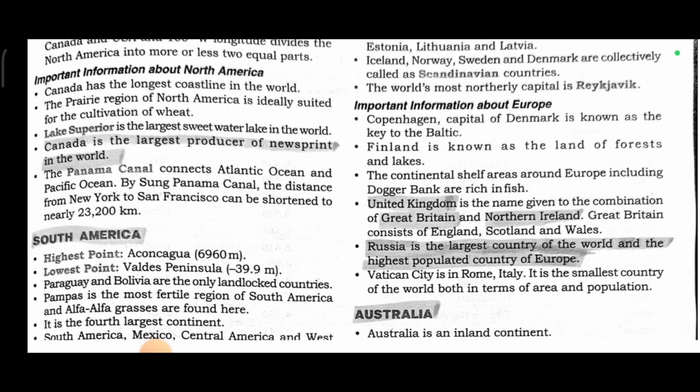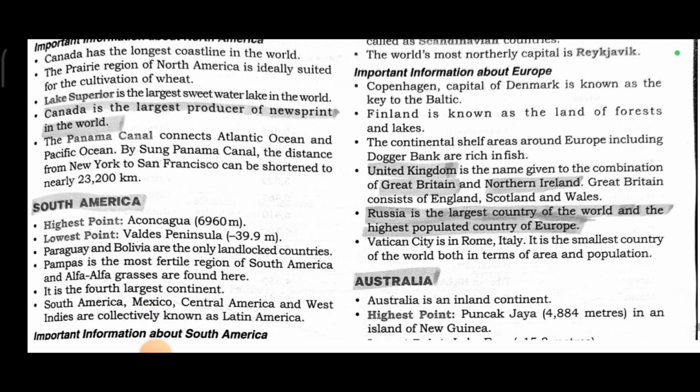Most important information about North America. Canada has the longest coastline in the world. The prairie region of North America is ideally suited for the cultivation of wheat. Lake Superior is the largest sweetwater lake in the world. Canada is the largest producer of newsprint in the world. The Panama Canal connects the Atlantic Ocean and the Pacific Ocean. The distance from New York to San Francisco is shortened by nearly 23,200 kilometers.